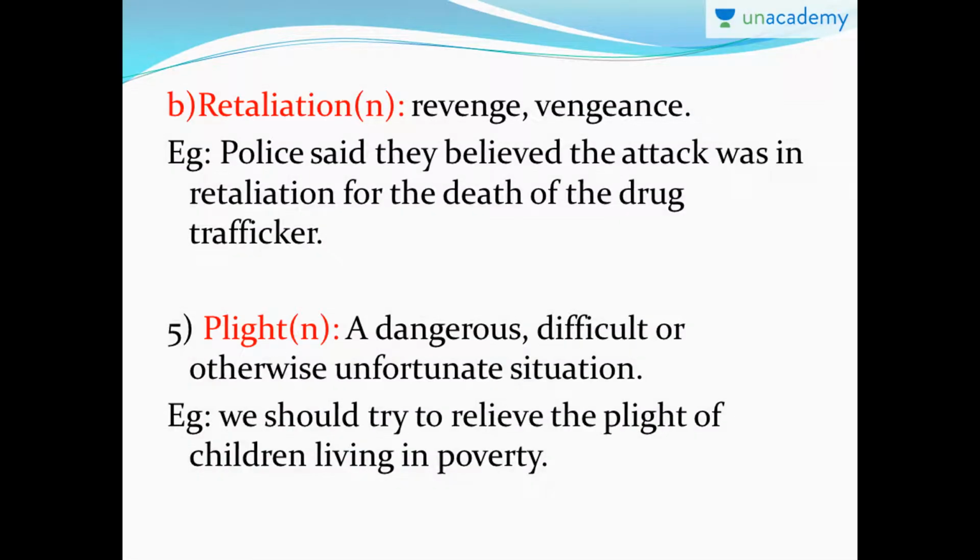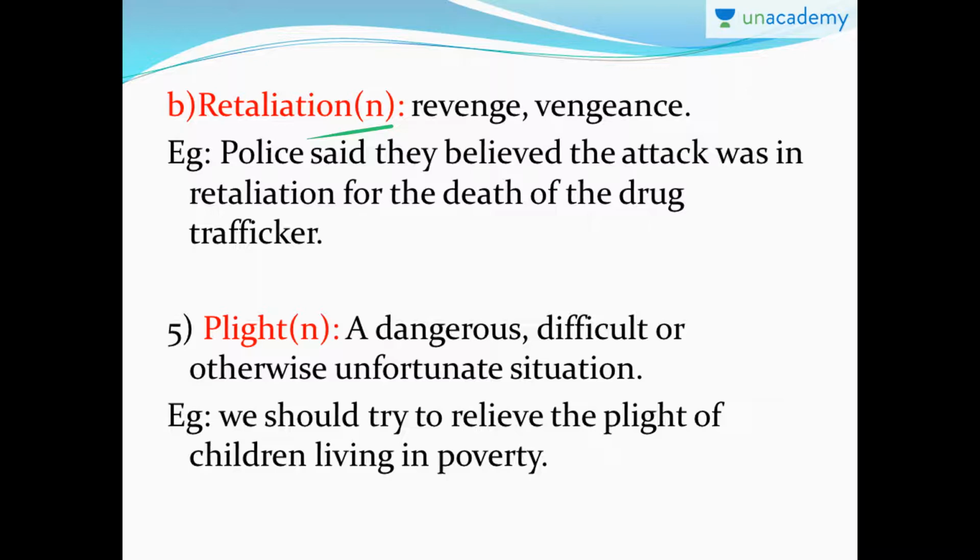Okay, next one, retaliation is a noun, retaliate is a verb. As I've been telling you all, ION is a giveaway hint that it is a noun. Okay, for example, the synonyms for retaliation are revenge or vengeance.